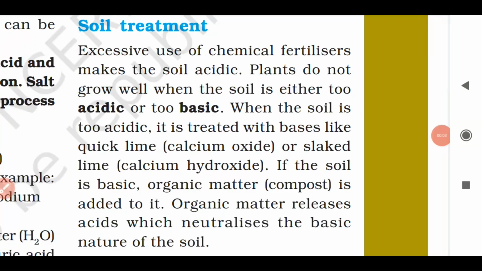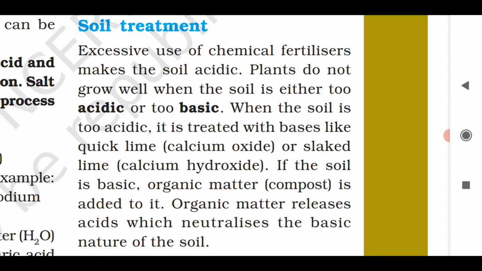Okay, the next is the soil treatment. So you see that at a place the soil can be acidic or basic naturally. If the soil is too acidic or too basic at a place, then the plants do not grow well in that region. Also, the excessive use of chemical fertilizers in agricultural fields can make the soil too acidic.